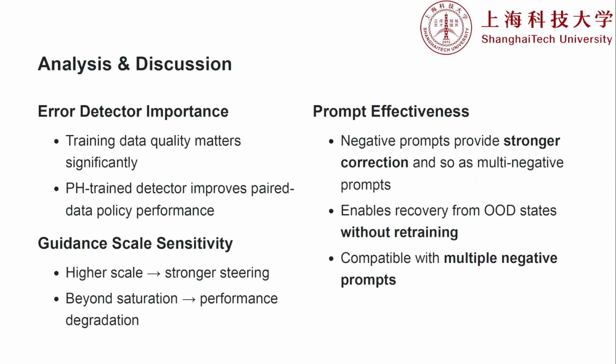Our ablation studies revealed two key insights. First, the error detector is the backbone. Simply adding prompt guidance isn't enough. The system must accurately know when it's out of distribution. Second, the guidance scale W has a sweet spot. Enough repulsion saves the task, but too much can push the robot into entirely new, unexplored errors.